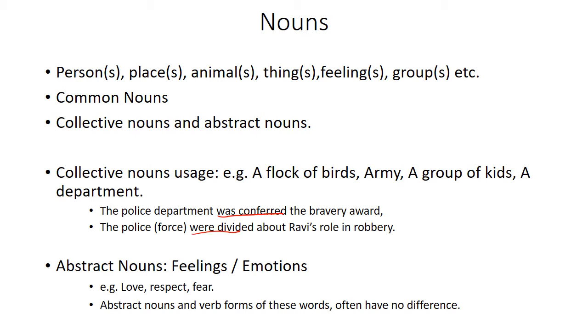There love was a noun, and have was the verb. I have respect for my teachers. There also have was the verb and respect was the abstract noun. I am filled with fear of ghosts. Here, am filled was the verb and fear was the noun.